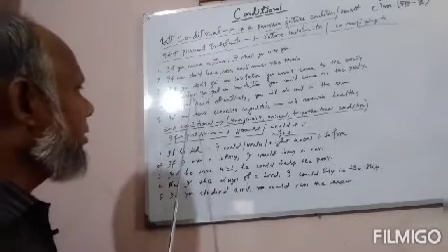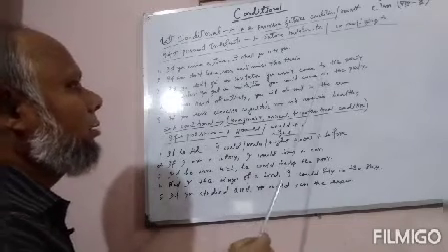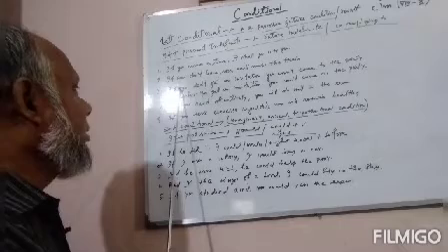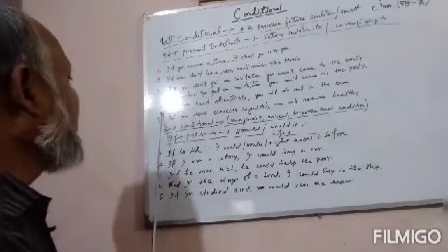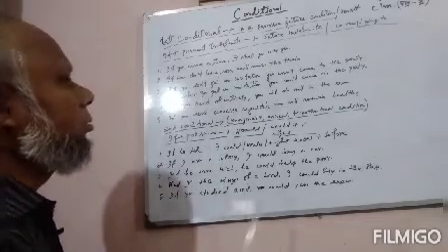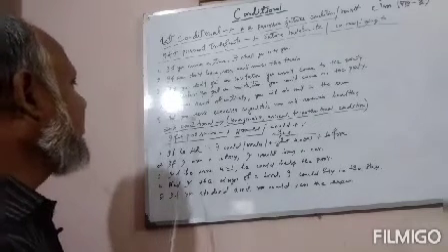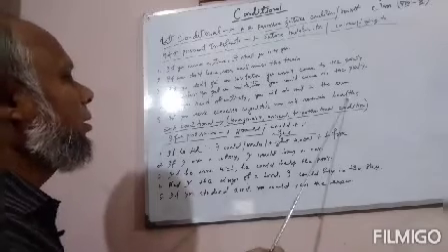Or we can also write it in this way, unless you get an invitation, you can't come to the party. That is, if you don't means unless. Number 4, if you read attentively, you will do well in the exam. Number 5, if you take exercise regularly, you will remain healthy.